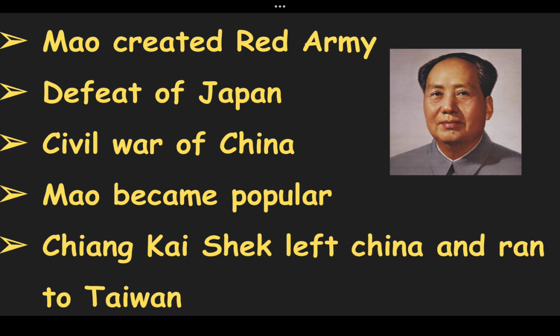America and Britain supported Chiang Kai-shek and considered it the real government of China. Mao had taken control over mainland China. He successfully established the People's Republic of China. India and the USSR supported Mao.